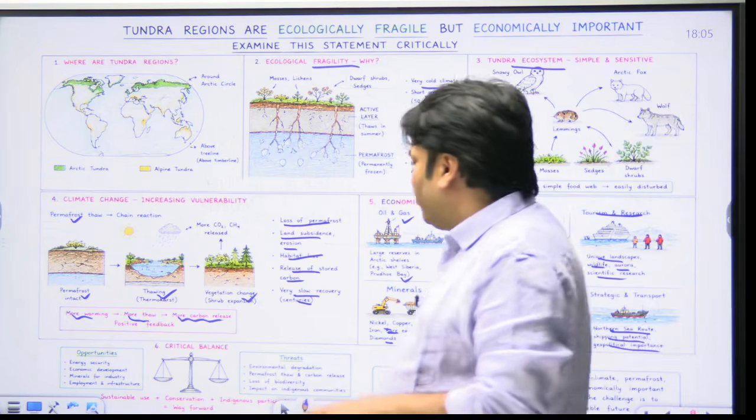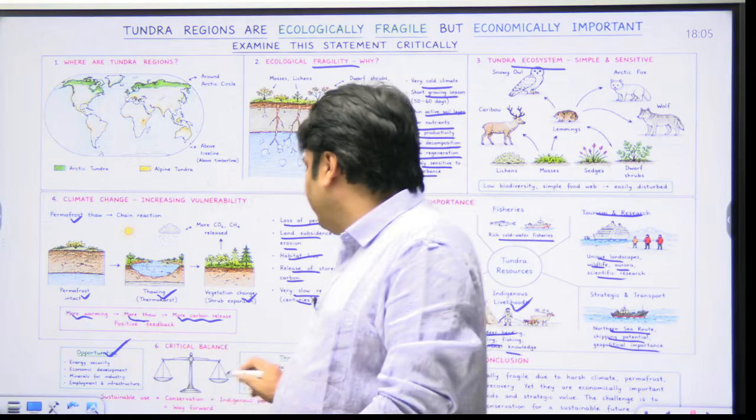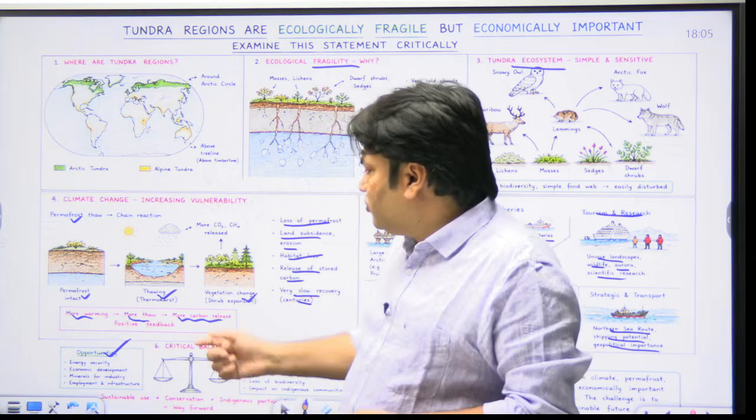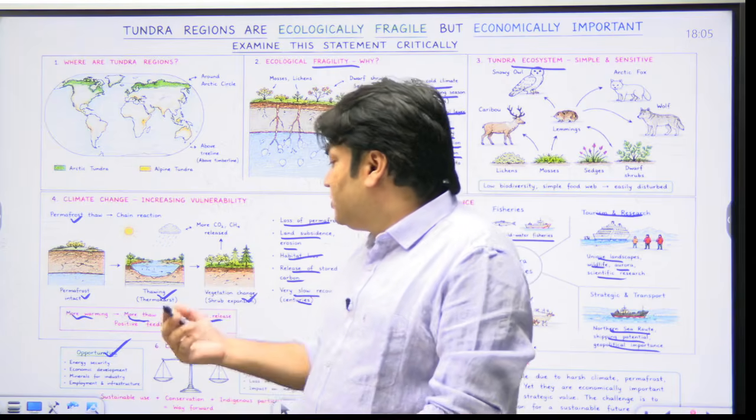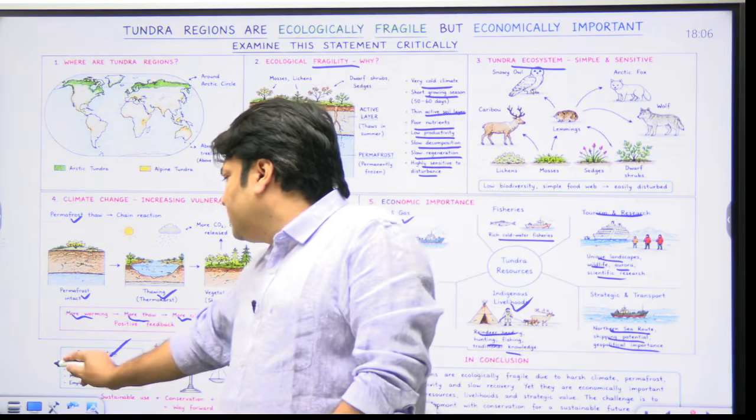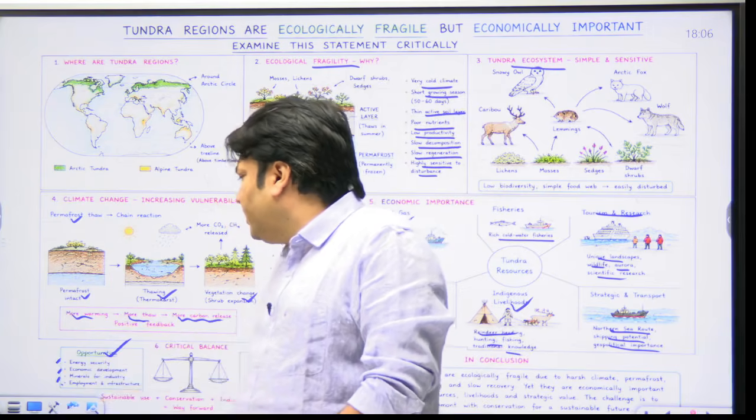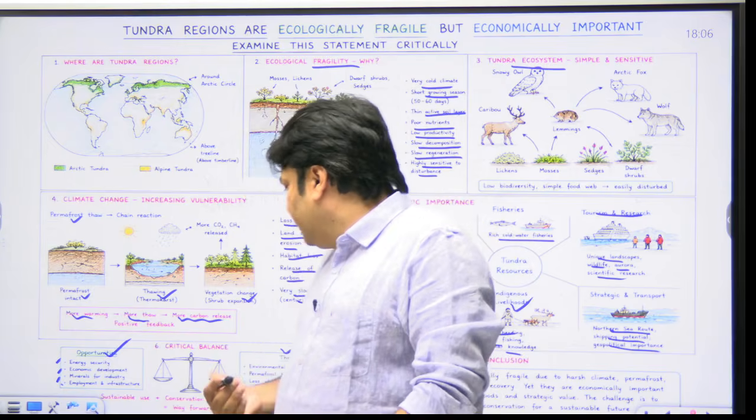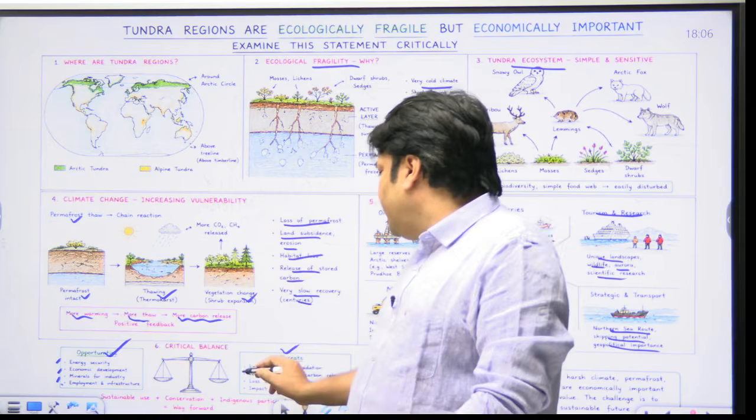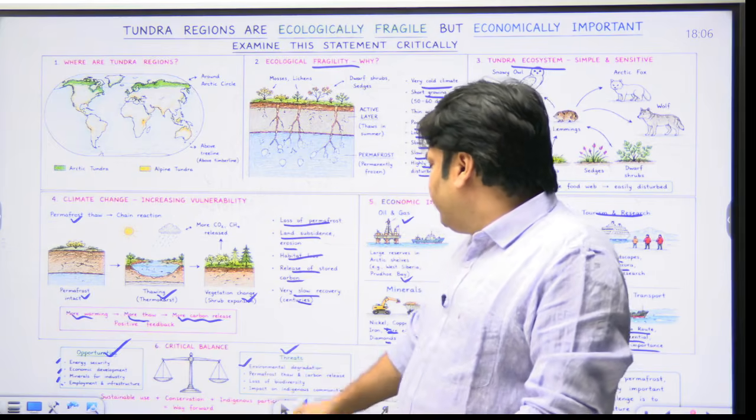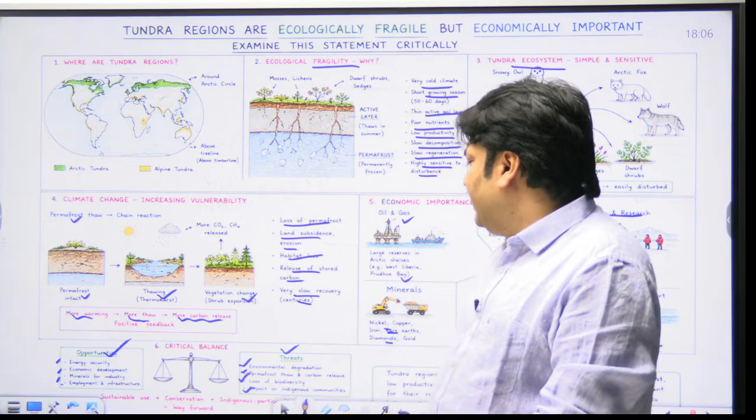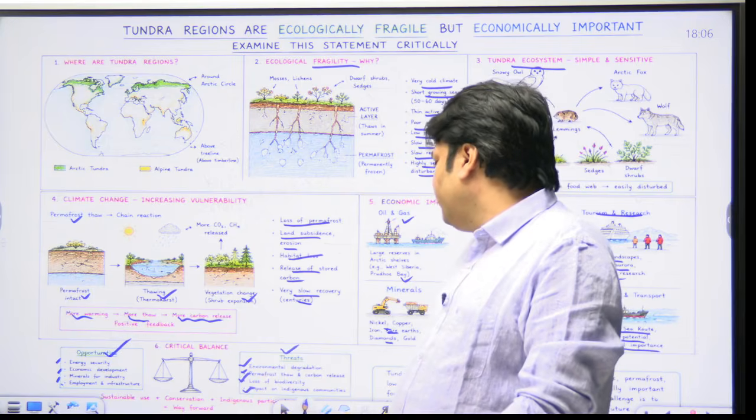Critical assessment points: opportunities and threats. We will talk about both these points while explaining the paradox. So what are the opportunities? It provides opportunities for, you will write keywords in your answers only, like energy security, economic development, minerals for industry, employment and infrastructure. In threats, you will write environmental degradation, permafrost thaw and carbon release, loss of biodiversity, impact on indigenous communities. So this you will write.